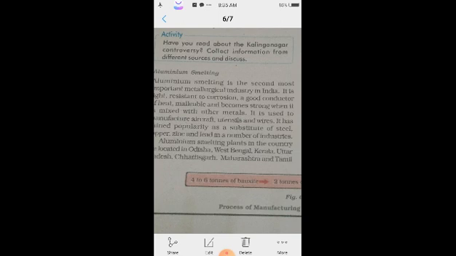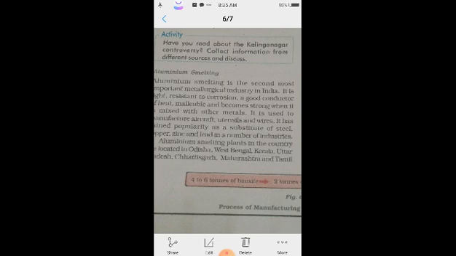It acts as a substitute of steel, copper, zinc and lead in a number of industries. So here again I am telling you that bauxite is used to manufacture aircraft, utensils and wires, and it acts as a substitute of steel, copper, zinc, and lead in a number of industries.